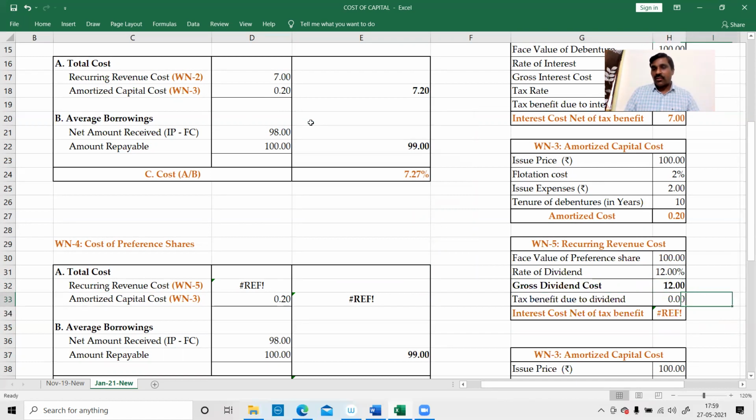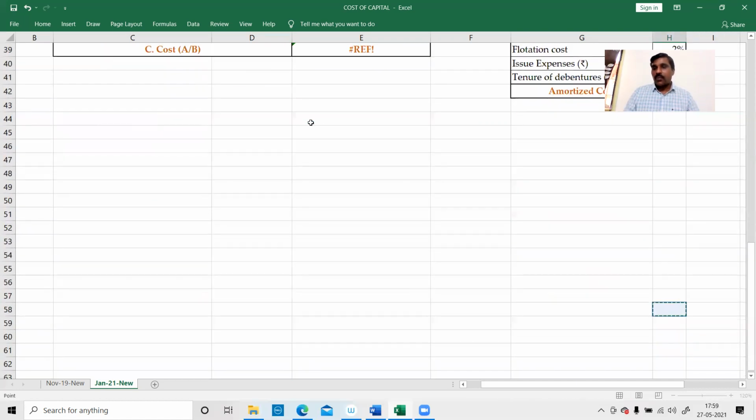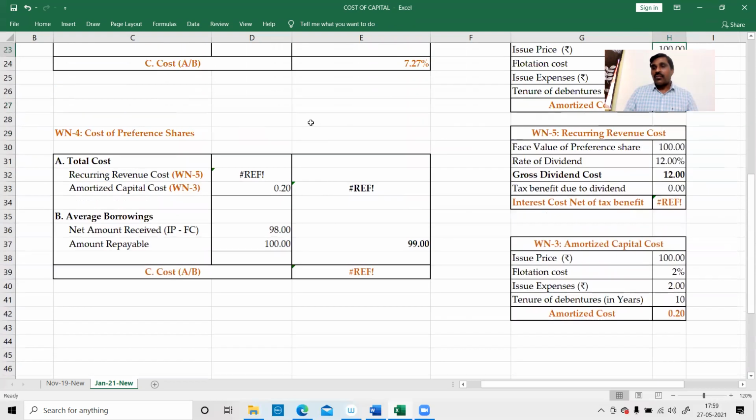Tax benefit due to dividend will be 0, because dividend on preference shares is not tax deductible. Therefore, the net interest cost will be the same. The net interest cost will be 12.